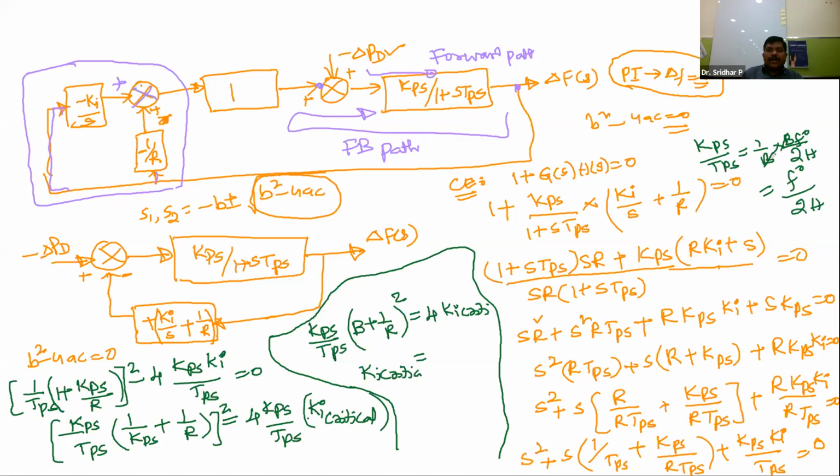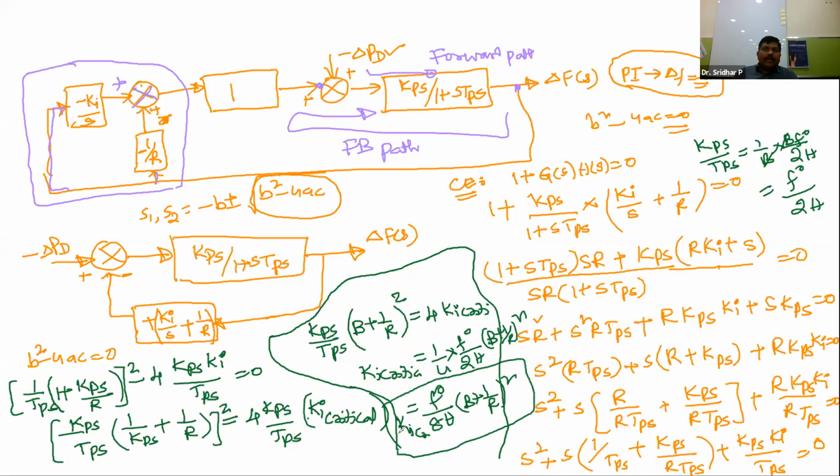So KPS by TPS is nothing but F naught by 2H. 1 by 4 into this is F naught by 2H into B plus 1 by R, whole square. So this total value is F naught by 8H into B plus 1 by R, whole square. This is nothing but the KI critical. So this is the expression we are going to use to calculate critical values.